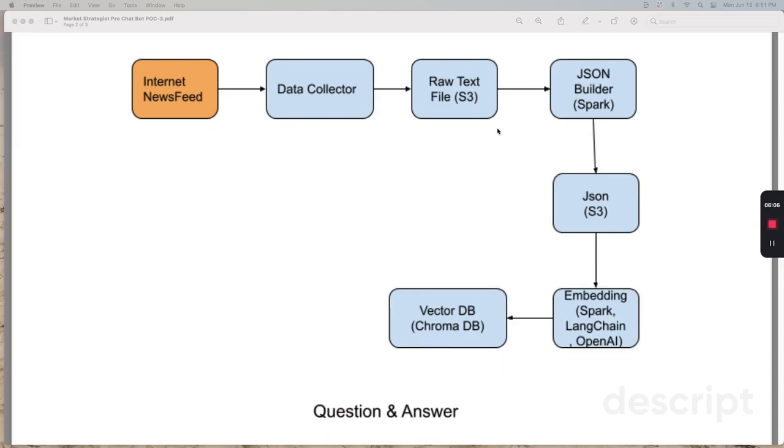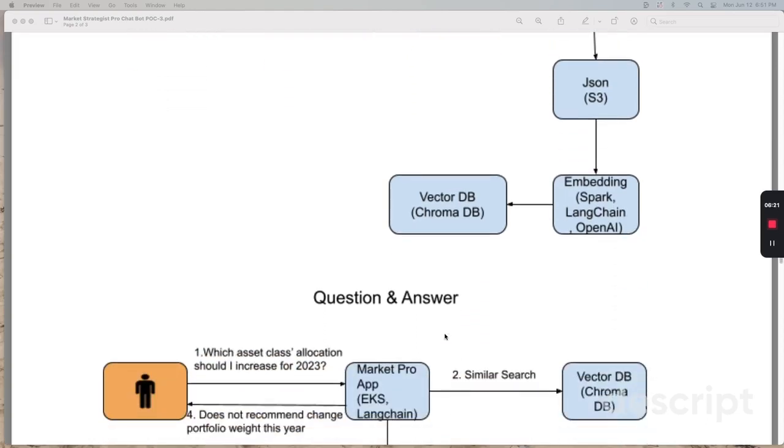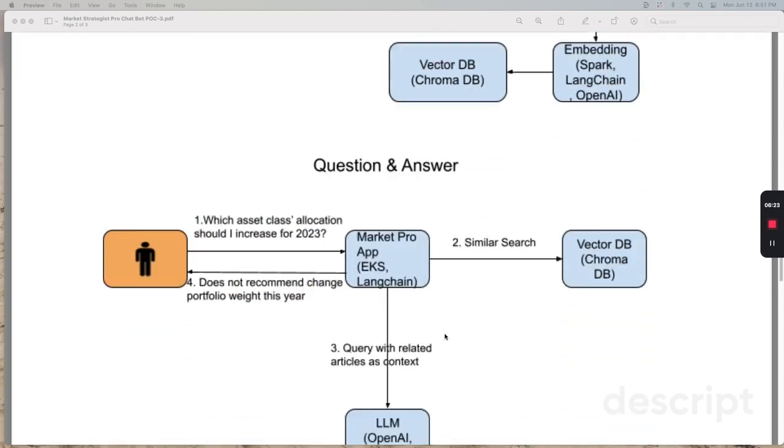So this is a scalable solution, leveraging a distributed object store, a Spark cluster to do EMR MapReduce, and using a database to persist all the embedded information.